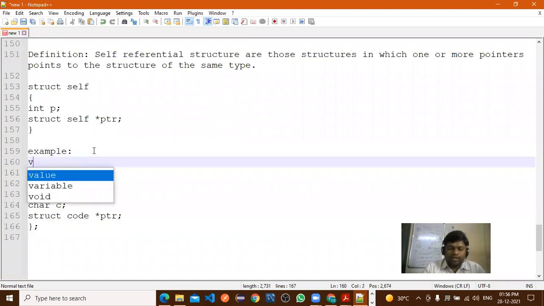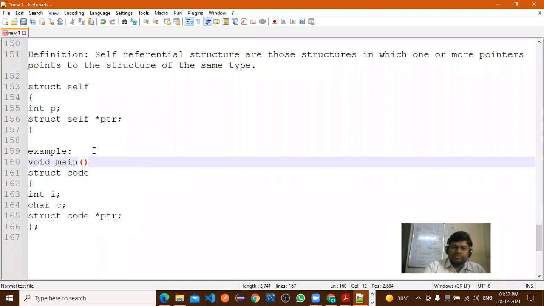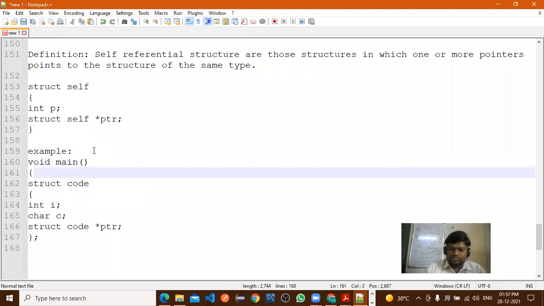Void main. Struct code we have declared. Main will close here.